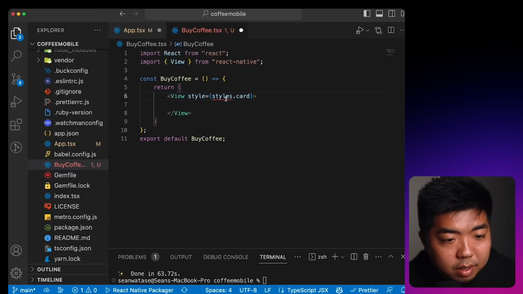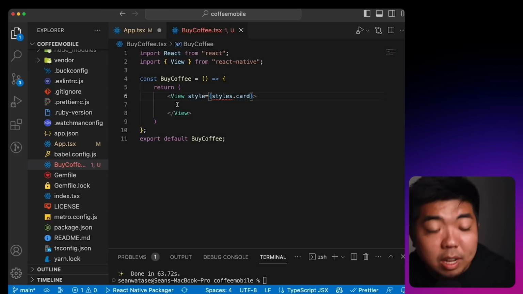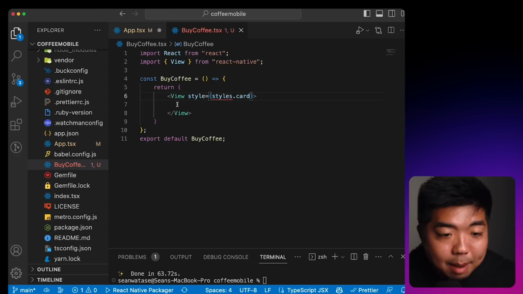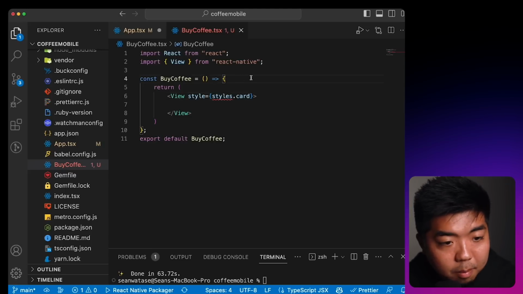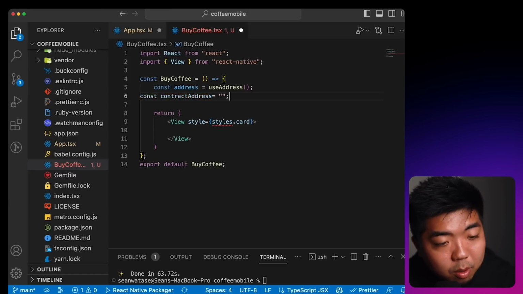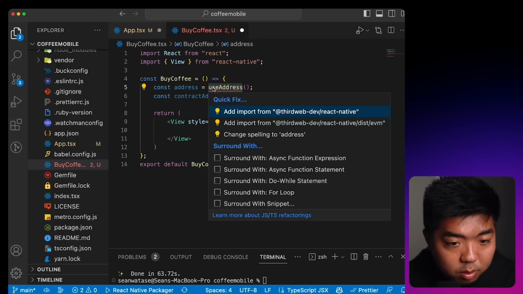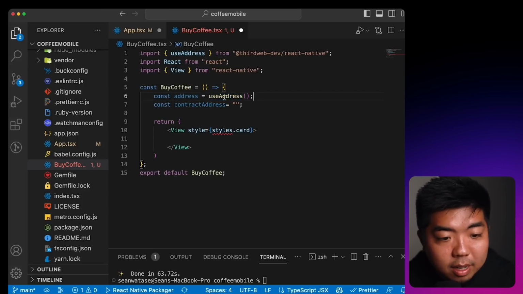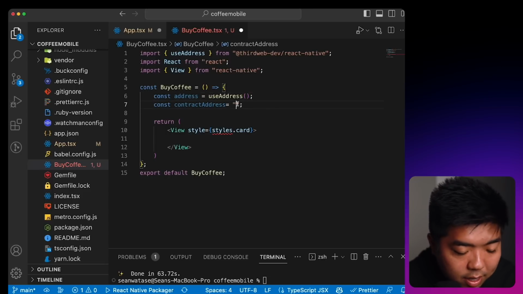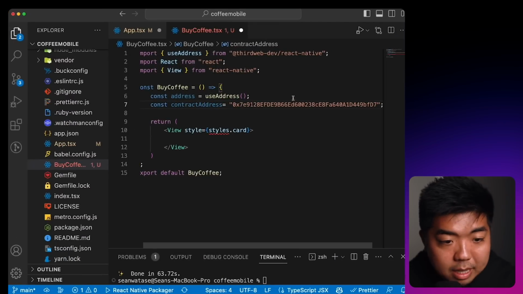And in that view, I'm going to give a style of card, and I'm going to paste in my own styles after this. But of course, you can go and design your app however you want. Okay, and then in our buy coffee, just like our web app, we're going to get the address, and we're going to use the useAddress hook here to see if a wallet is connected to our mobile app. We're also going to store our contract address under contractAddress here. So just come here, copy this, paste it in here.